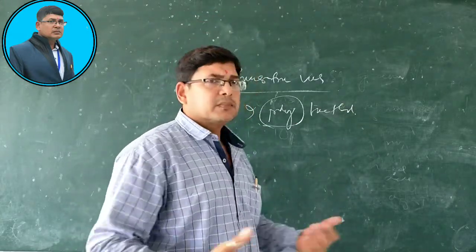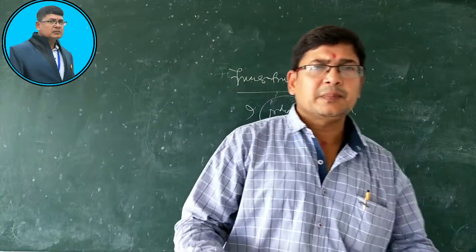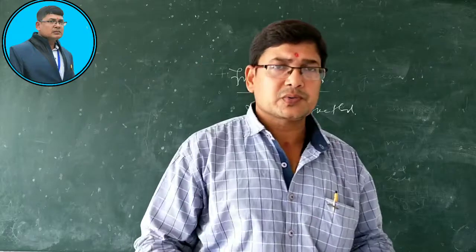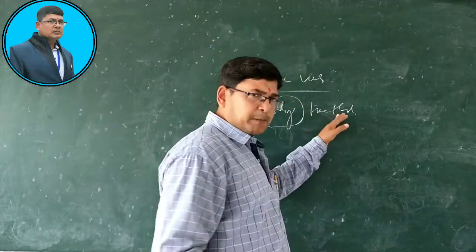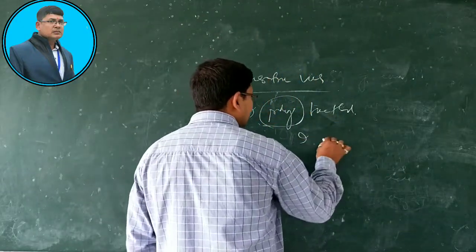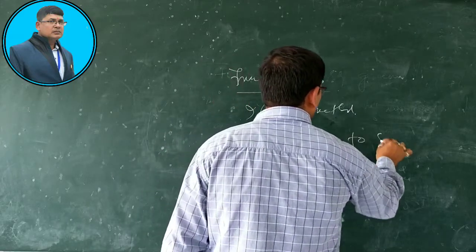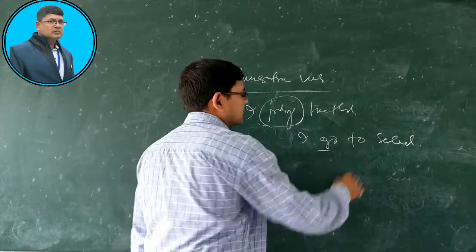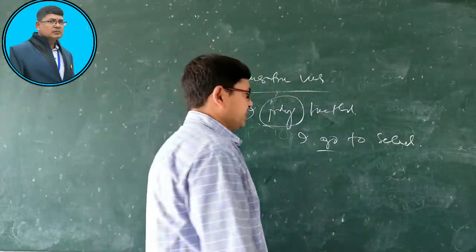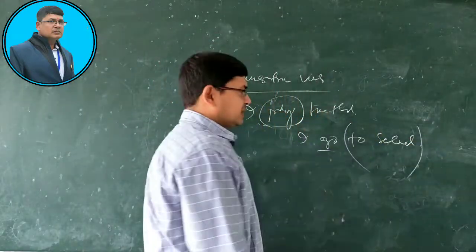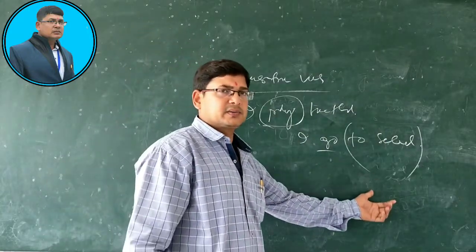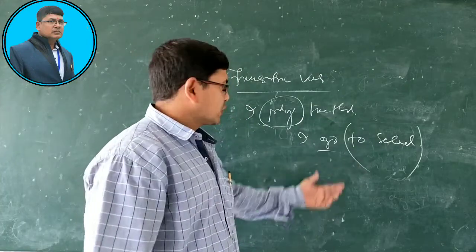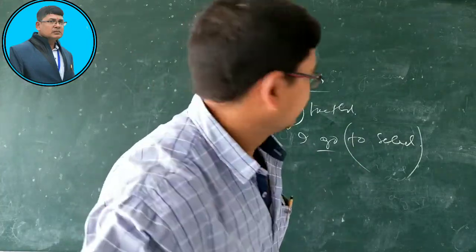Then intransitive verb, the verb that doesn't take an object. The verb that doesn't take an object is called your intransitive verb. You understood? I hope so. I go to school. Here, go is your intransitive verb. It is not transitive because this is not the object. This is the argument, or you can say it is the complement. So go is your intransitive verb.